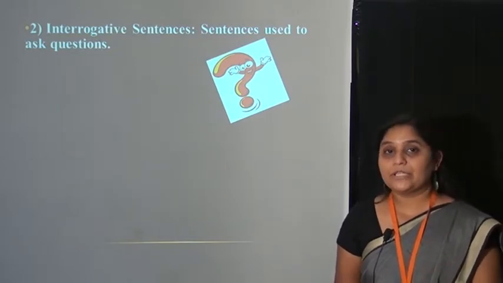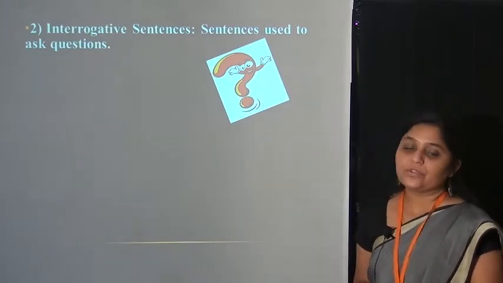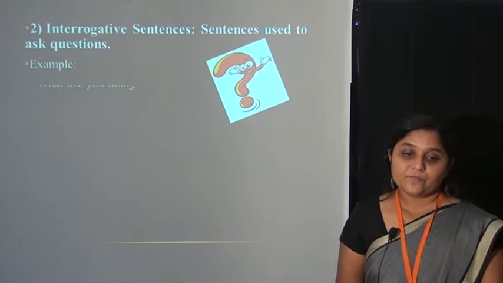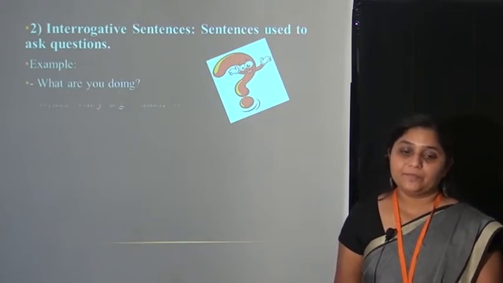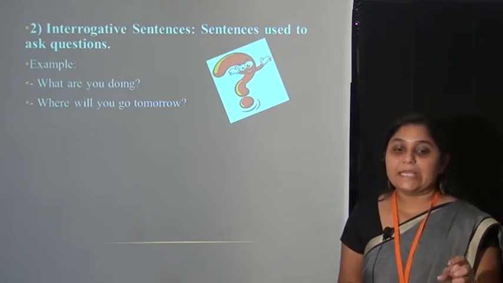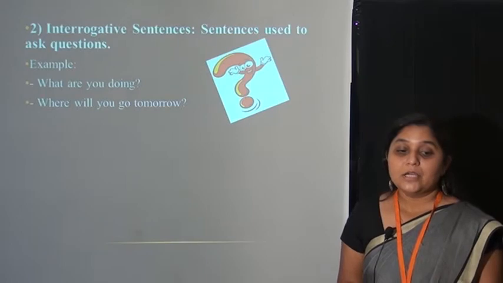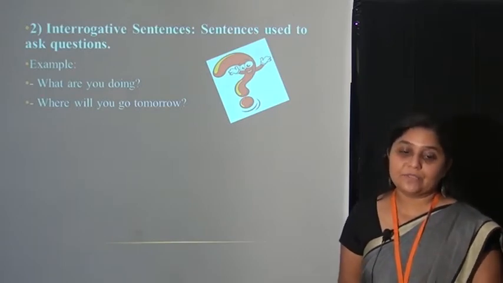The second one is interrogative sentences. Now what are interrogative sentences? These are sentences used to ask questions. Let's see the examples. What are you doing? Second, where will you go tomorrow? So those are, we can say, interrogative sentences. They are questions. We are asking questions to someone.